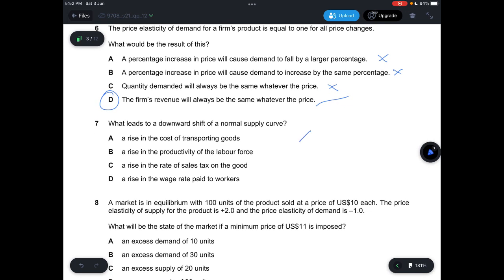And question 7, what leads to a downward shift of the normal supply curve? A downward shift will be something like this. So you have your supply curve, demand curve, and your supply curve shifts to the right. So that means that there is basically less COP. So A says a rise in the cost of transporting goods.